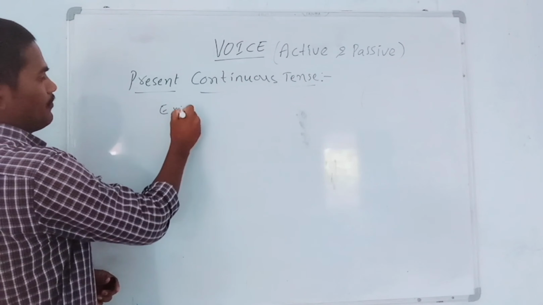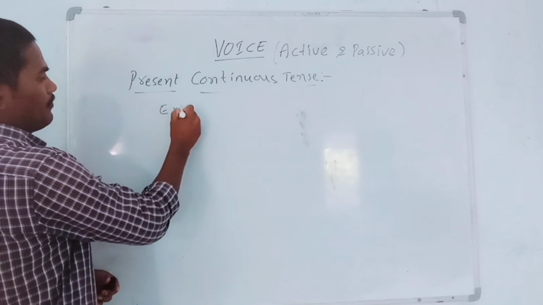That work will have been. What should we write? Been. That is very important to notice in this tense. That work will have been completed by sir tomorrow. So it is passive sentence.